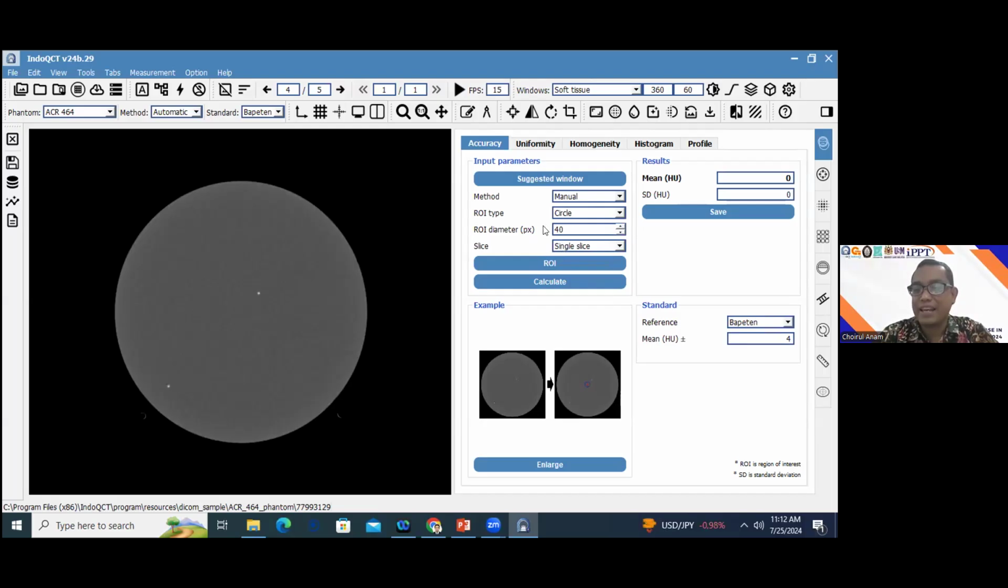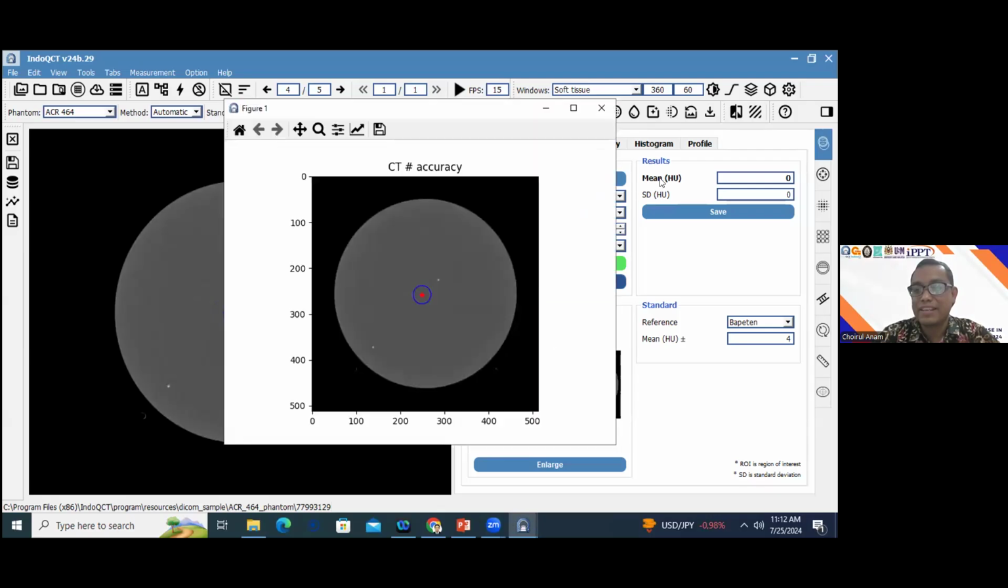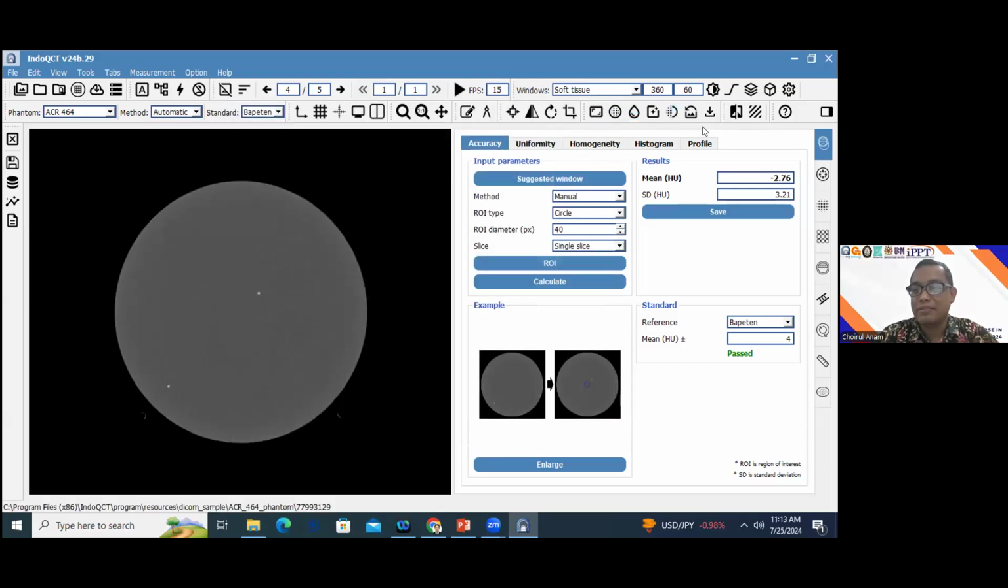Okay, and this is the manual one. If you choose the manual one, you can click this ROI button. So we will have the ROI, and then we can place the ROI in the center of the image. Okay, just like this, for example. And after that, we just click the calculate button. Okay, and this is our ROI location in the image, and we will have the values like this.